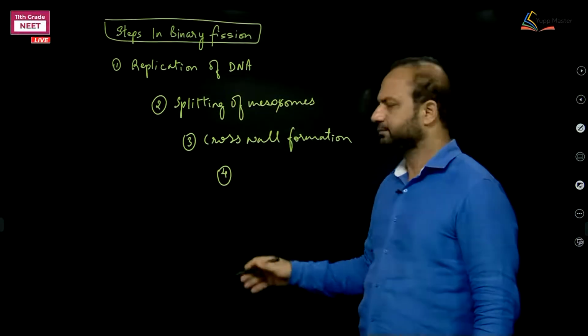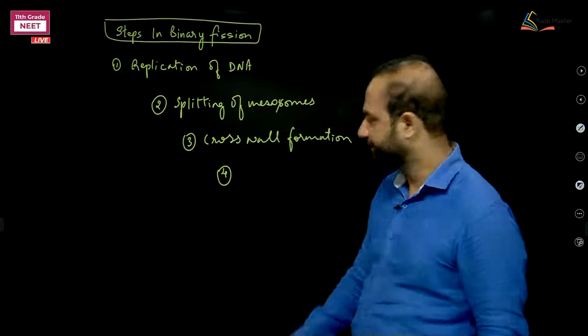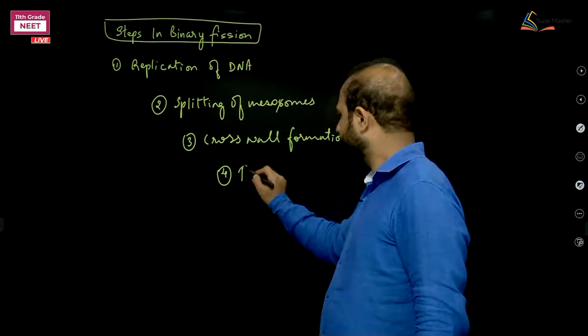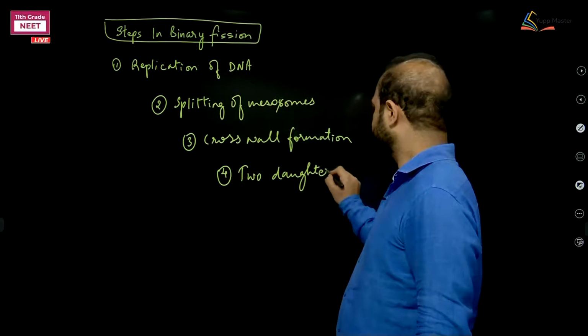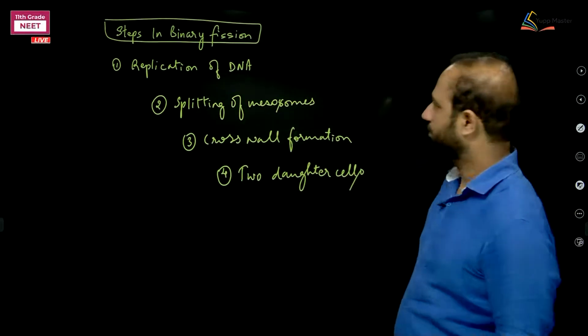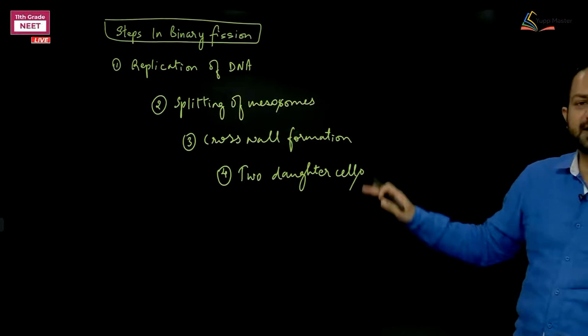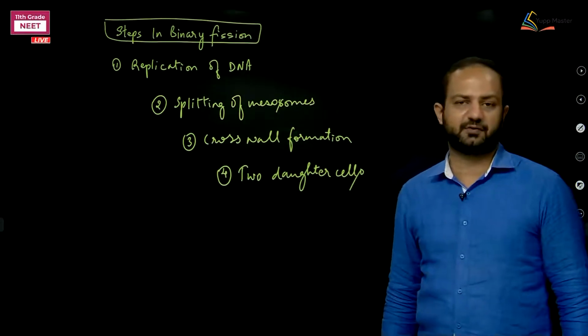Fourth, simple, just simple: I got two daughter cells. Okay, so these are the steps that we are observing during binary fission.